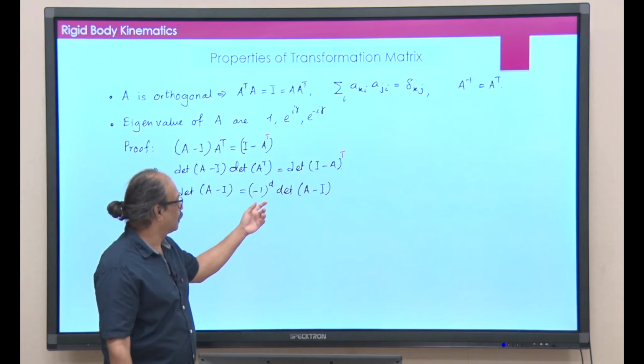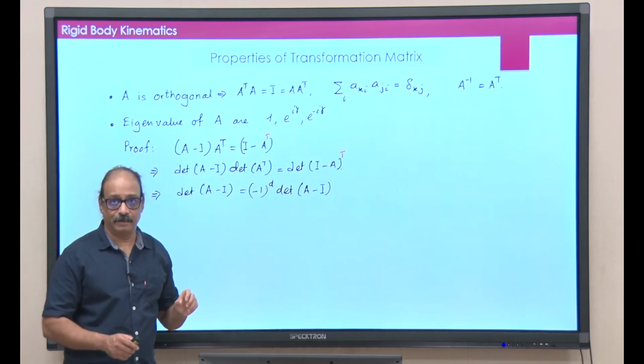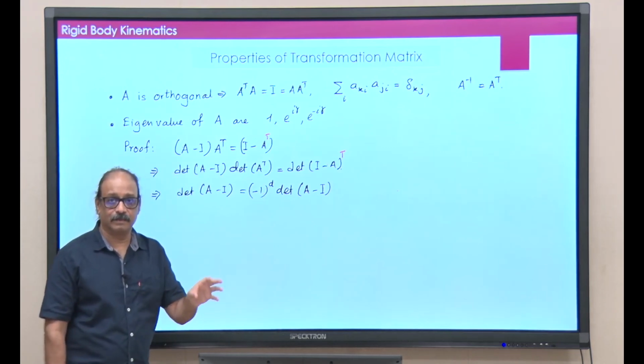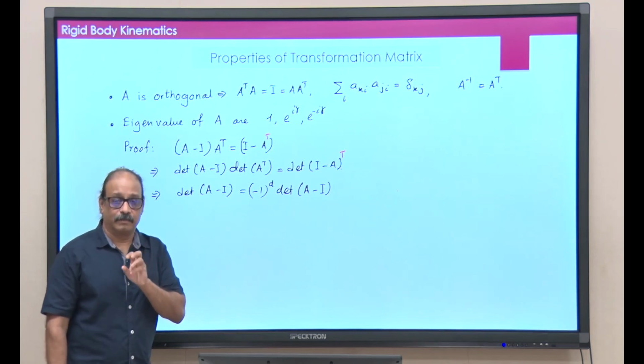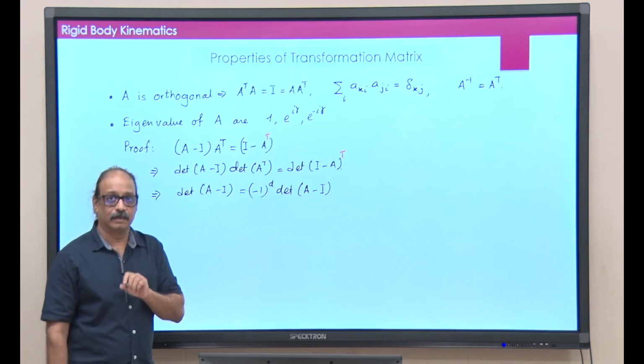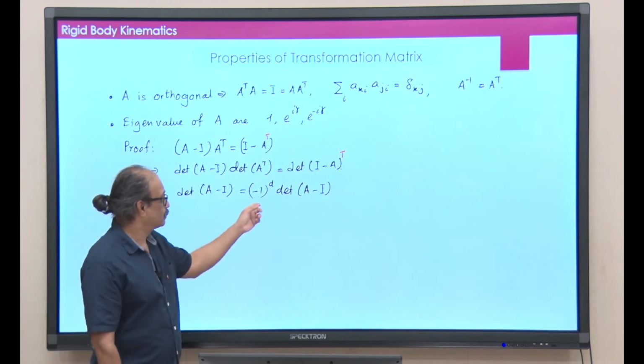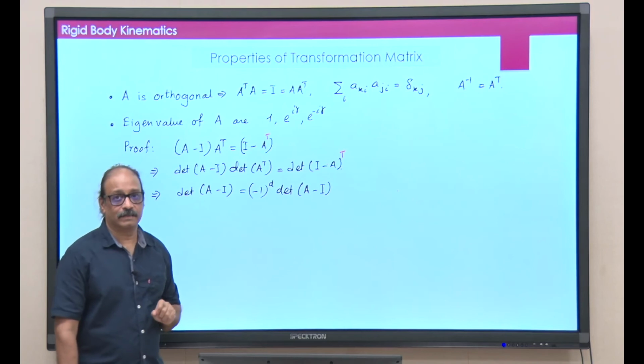In fact, it is a general result. If you have a d by d matrix, then determinant of minus B is equal to minus 1 to the power d into determinant of B. Use that here, and in our case d is 3.